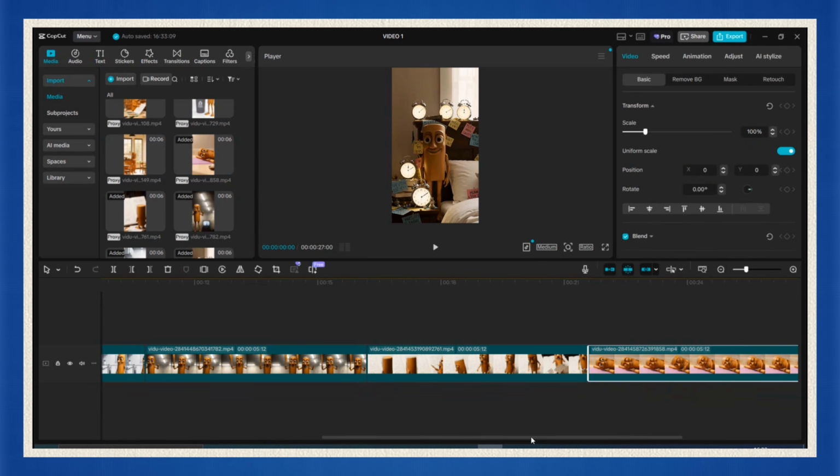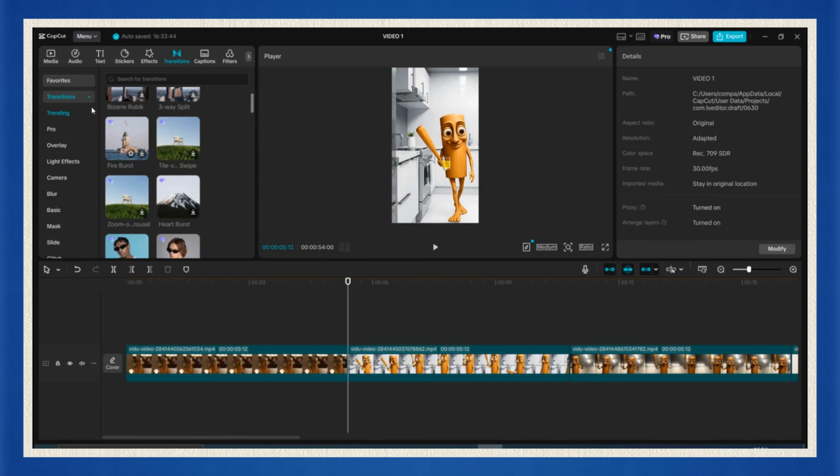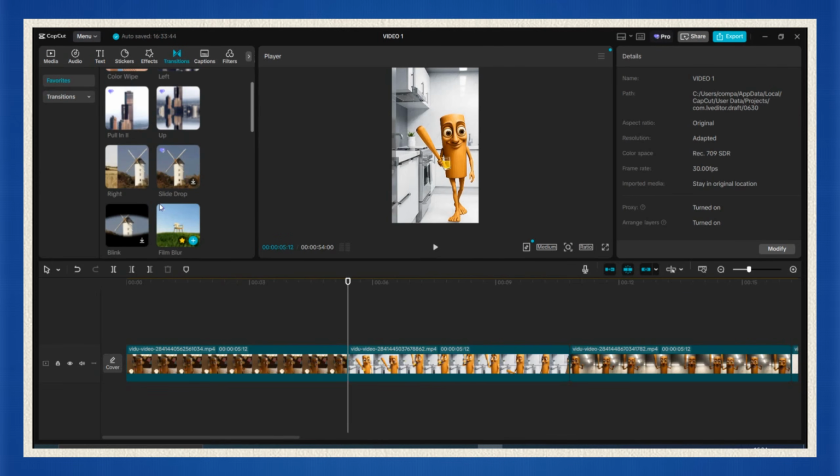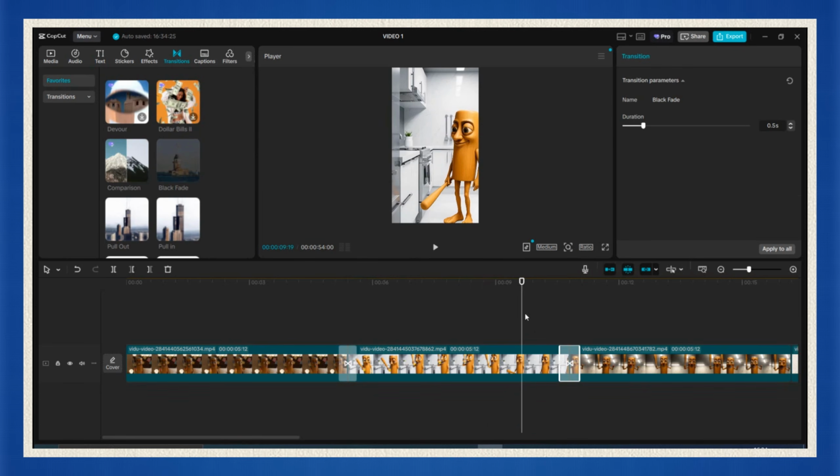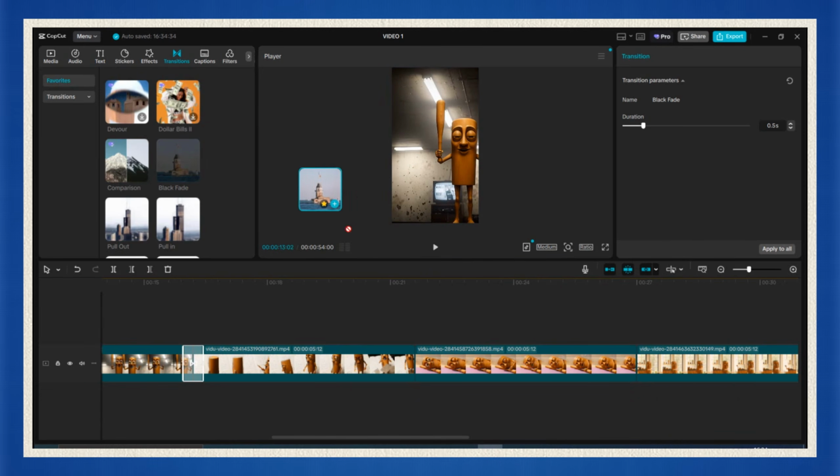Keep it clean. Now let's make it flow. CapCut gives you tons of transitions, but honestly, don't overcomplicate it. I usually just slap on one clean transition between each scene. Something subtle, no spinning cubes or Star Wars wipes, alright? This isn't a PowerPoint presentation.